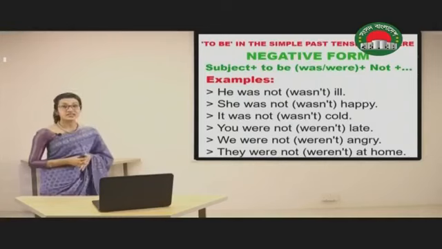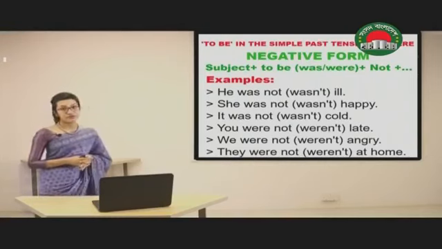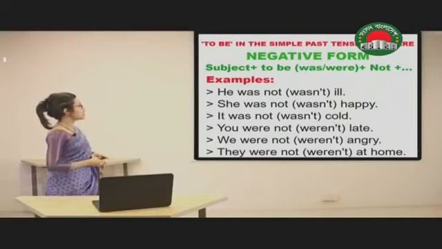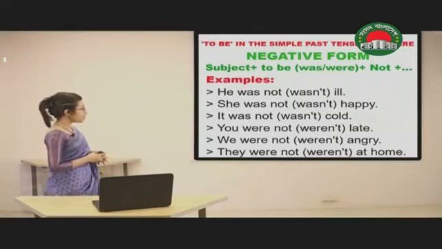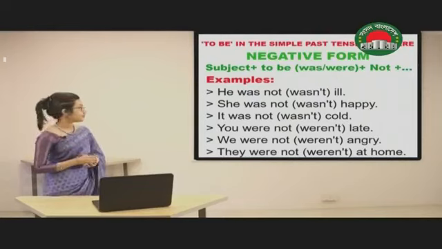When we make it negative form, we are going to use not after the to be verb was or were. For example, the same sentence, he was ill, it has been made into negative by writing he was not ill or he wasn't ill.